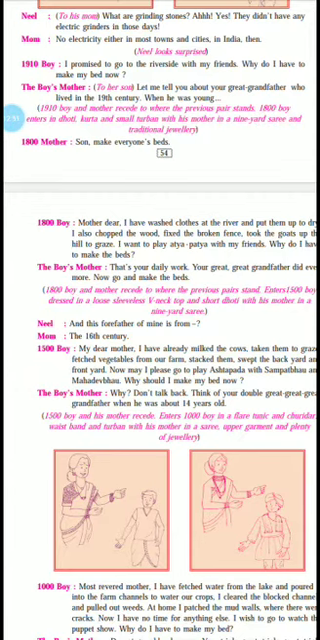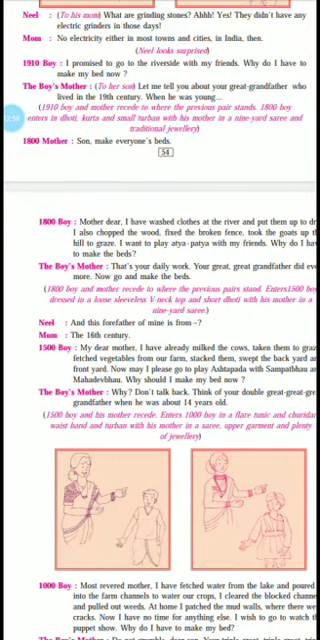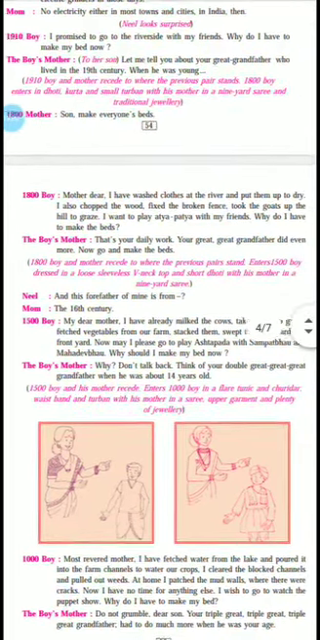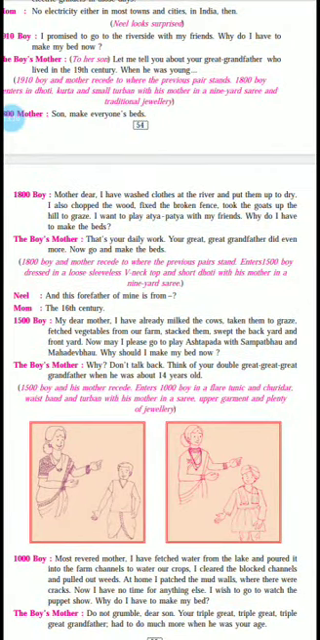1800 mother: Son, make everyone's beds. So here in 1800, poor boy, he doesn't have to make just his own bed, he has to make the beds for everyone. So you can imagine that the boys in that era used to help their mothers a lot. And now this boy, when he wants to go out, also gives a lot of excuses and he says,